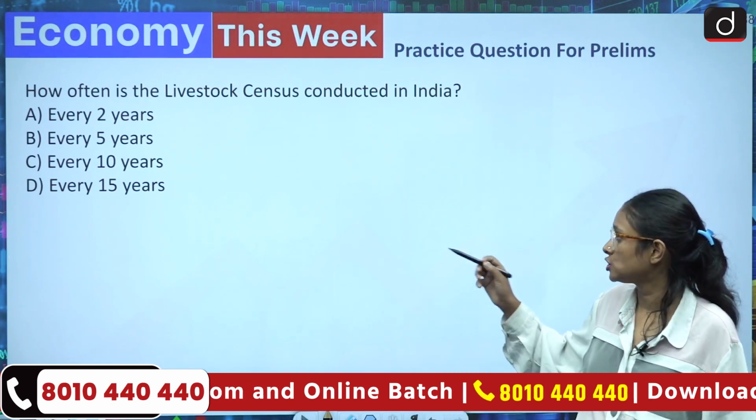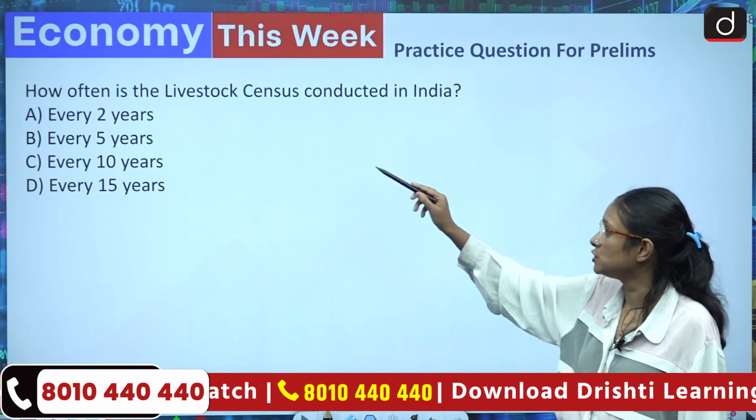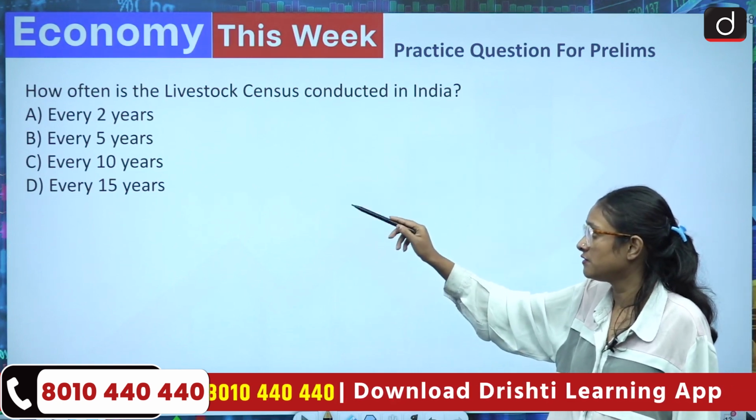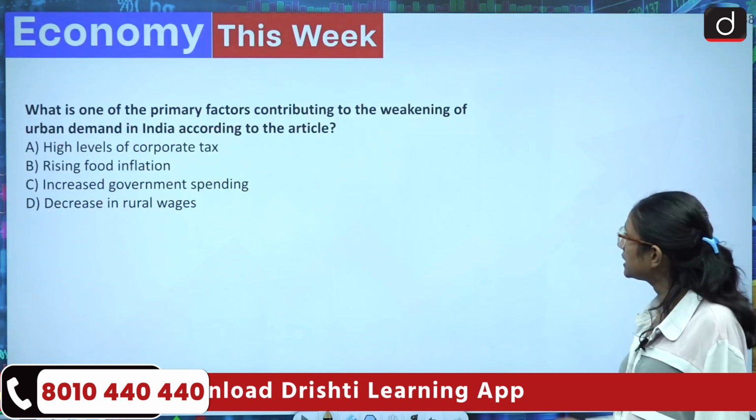Now we'll come to the question round. How often is the livestock census conducted in India? Every 2 years, every 5 years, every 10 years, every 15 years? This is a very easy one, you can answer. Now we'll come to the next one.